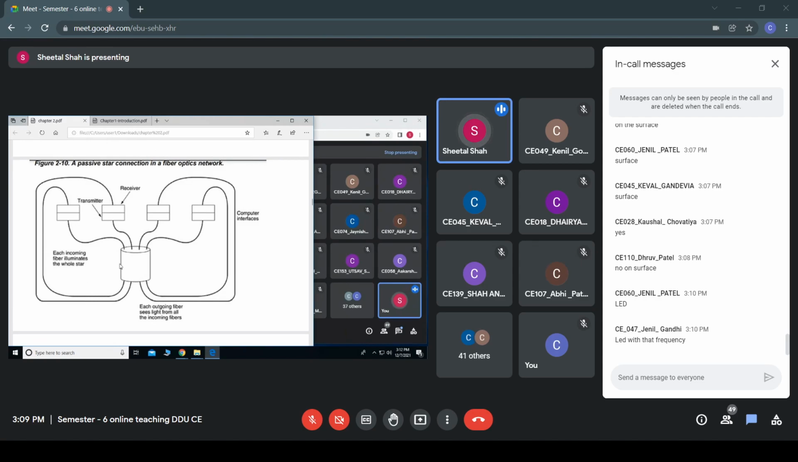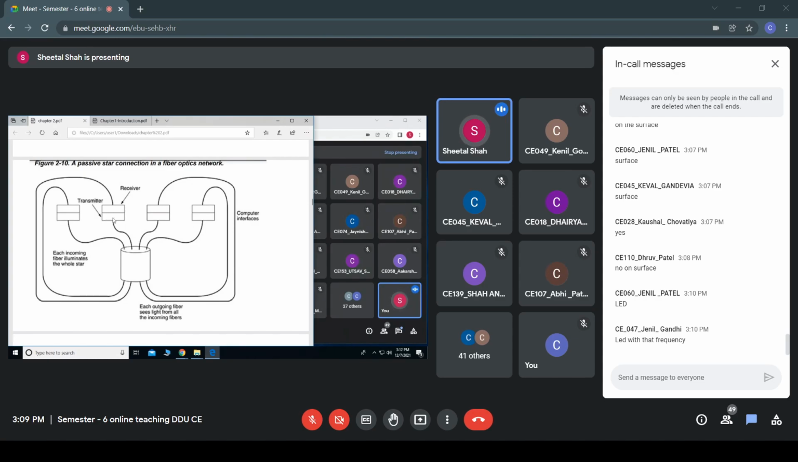For this, we'll have a silicon cylinder. Fine. So this is a star type of network. So these are the systems. Here we are having a transmitter as well as the receiver. So here you can see one layer is transmitter, the other layer is receiver. The transmitter can be LED or laser diode, and the receiver can be the photodiode.